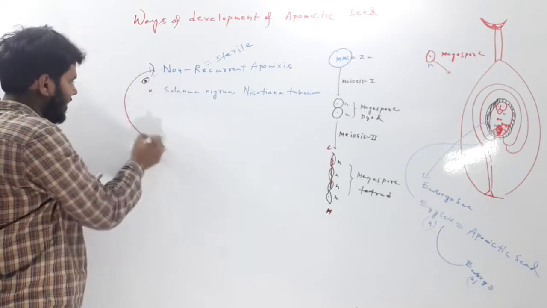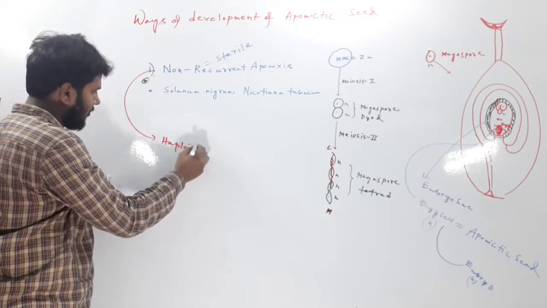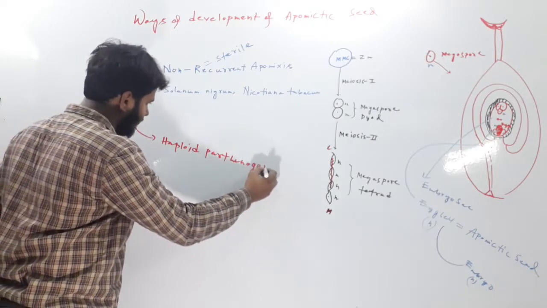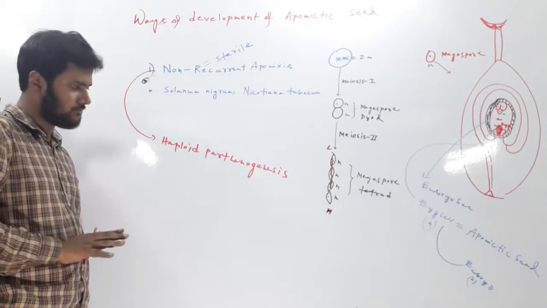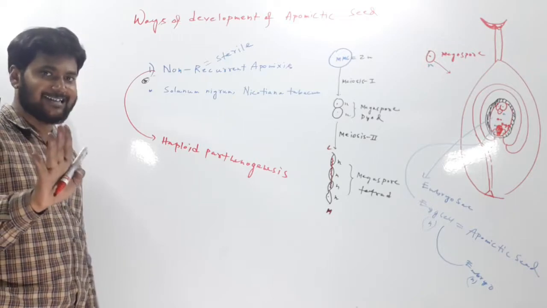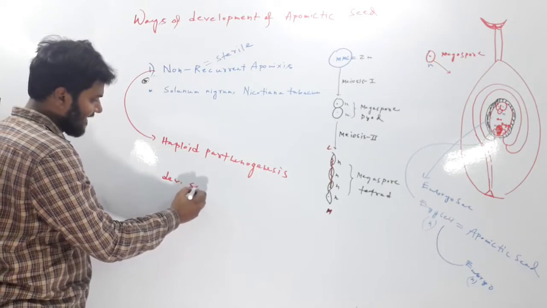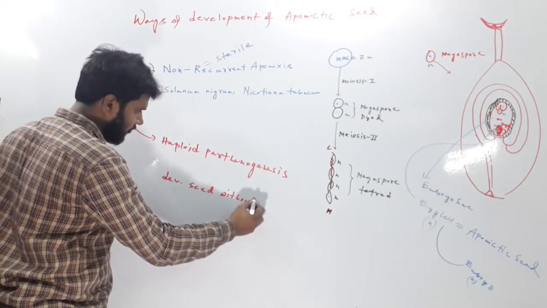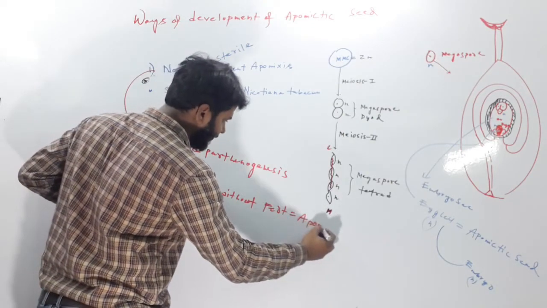Let us discuss why it is called haploid parthenogenesis. What is parthenogenesis? I think you all know. Development of an embryo without fertilization. Development of seed without fertilization is called apomixis.